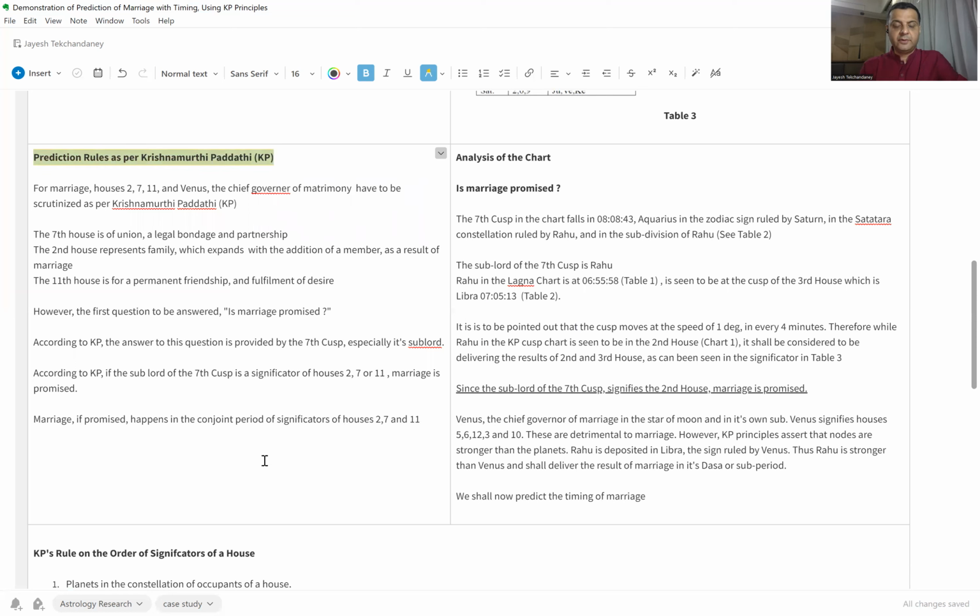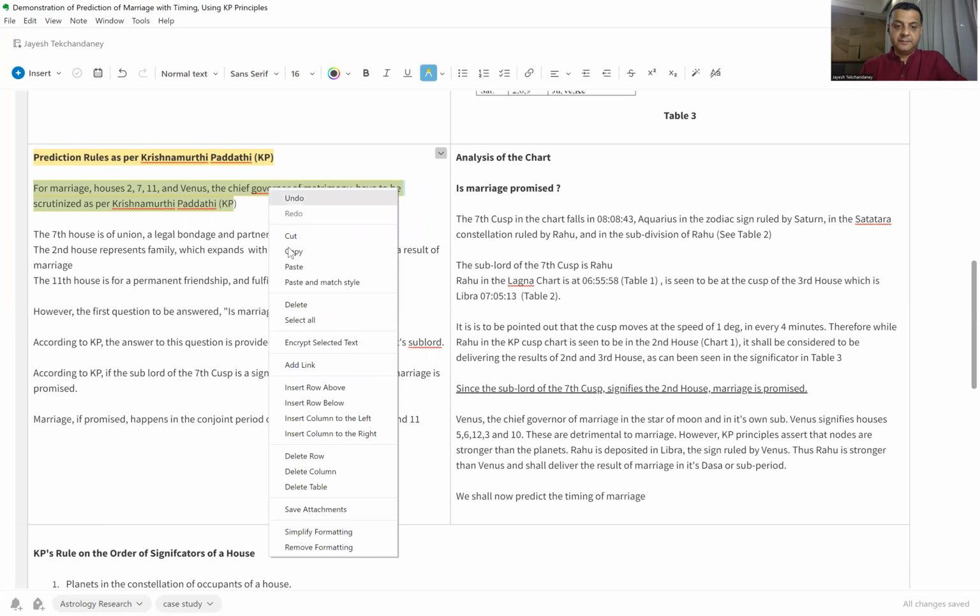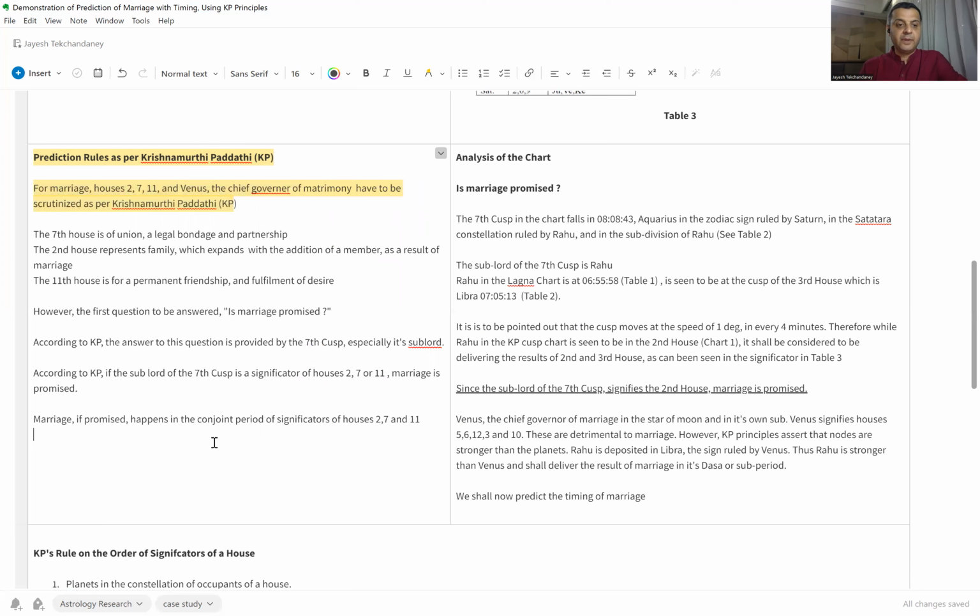So in Vedic astrology, we generally tend to look at the seventh house. In Krishnamurti Paddhati, we look at houses 2, 7, 11 for marriage, and then we look at Venus, which is the chief governor of matrimony. Now, why do we look at these three houses? The seventh house is a house of union, a legal bondage, and partnership. Well, marriage is a legal bond and a partnership for life.